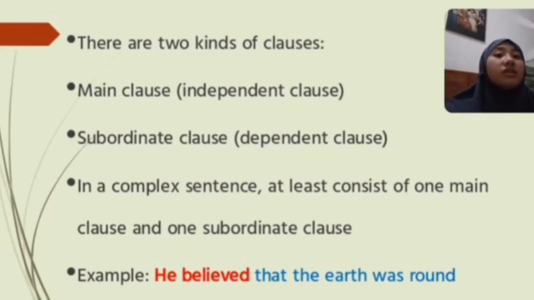There are two kinds of clauses. The first is the main clause or independent clause, and the second is the subordinate clause or dependent clause. A complex sentence consists of at least one main clause and one subordinate clause. For example, he believed that the earth was round. He believed is the independent clause, and that the earth was round is the dependent clause.